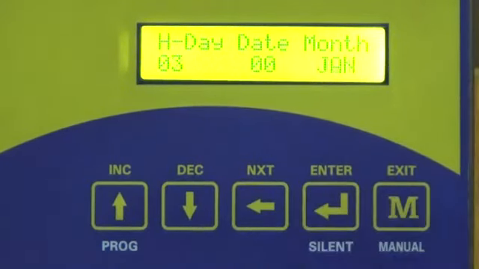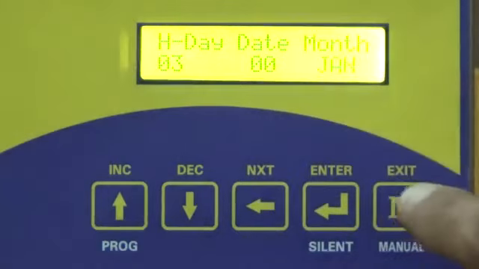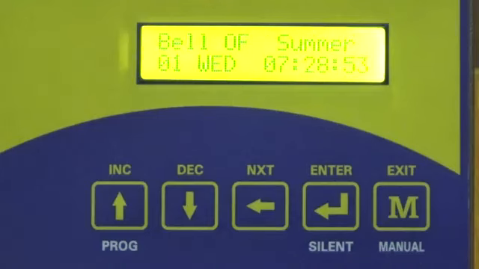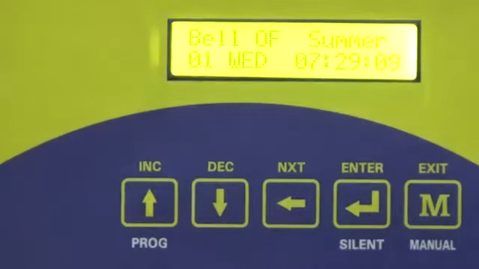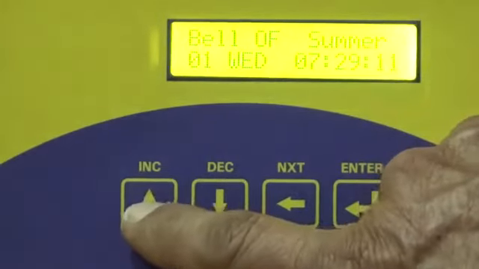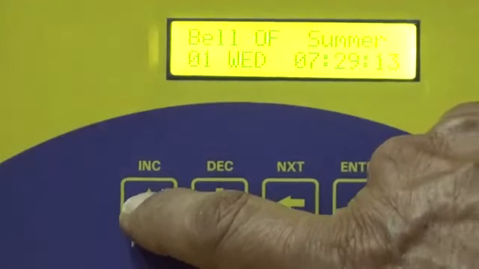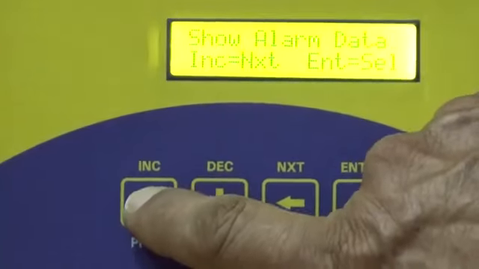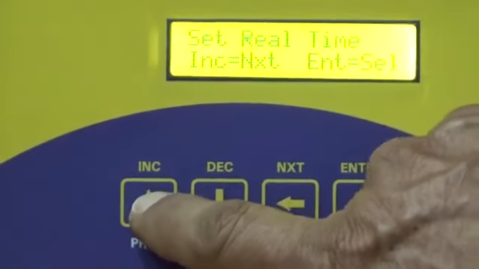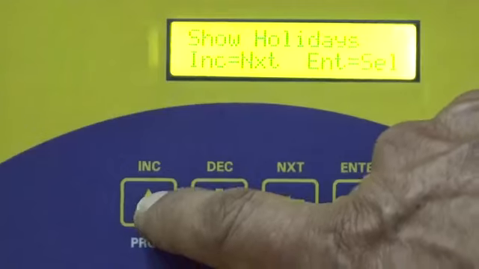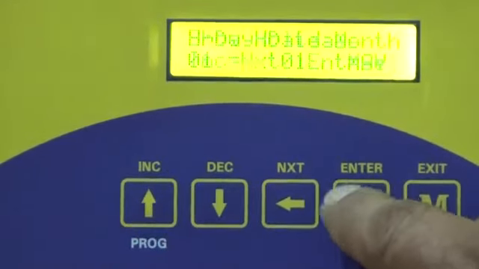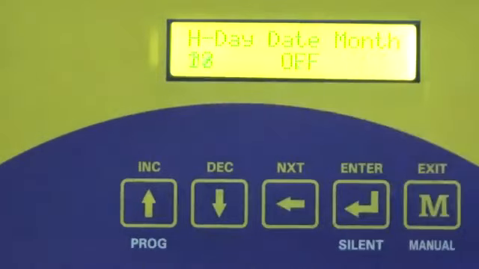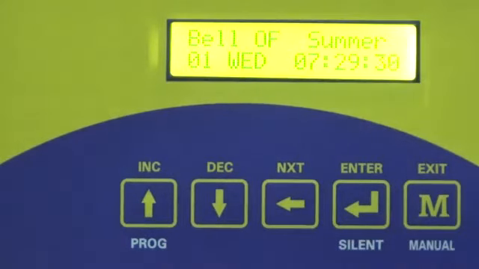Press enter. If this is all, press the exit key to exit from this function. To see the holidays we have programmed, use this following function: set new alarm, show alarm data, edit alarm, erase alarm, set real time, show holidays. Press enter. May 1st, first holiday; October 2nd, second holiday. That's all.